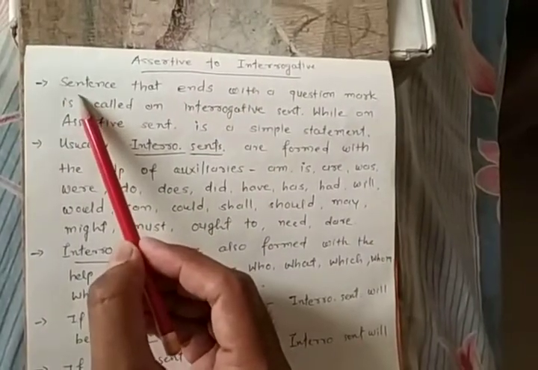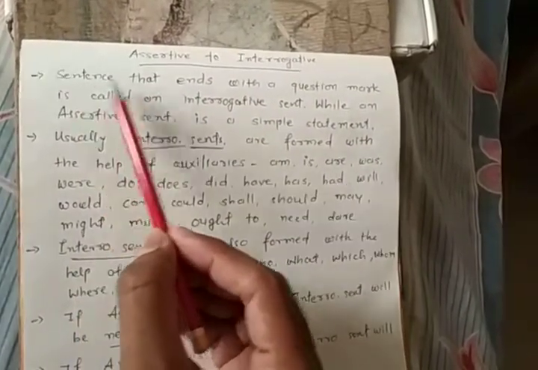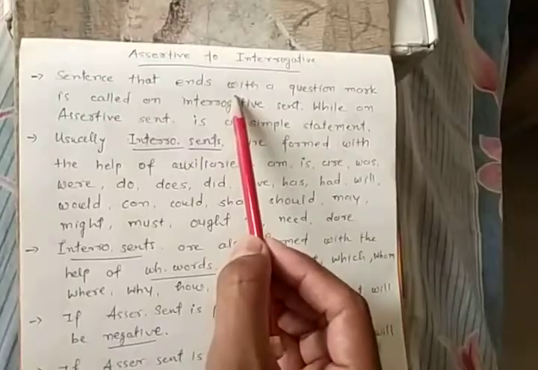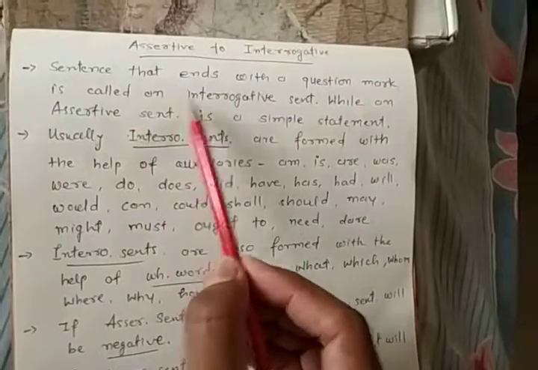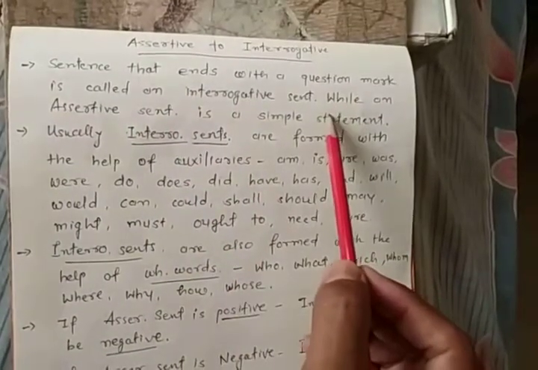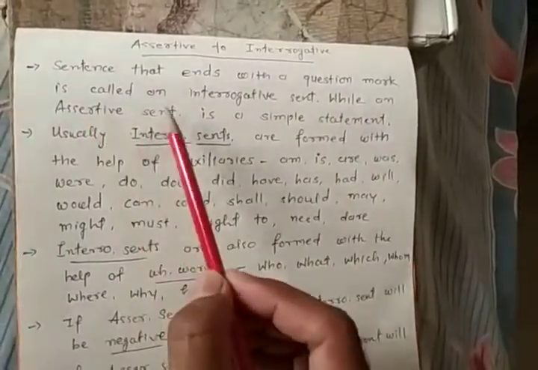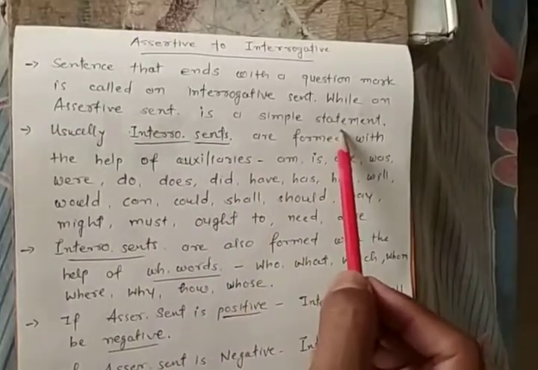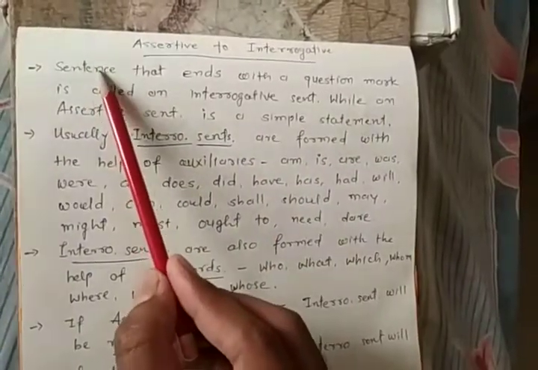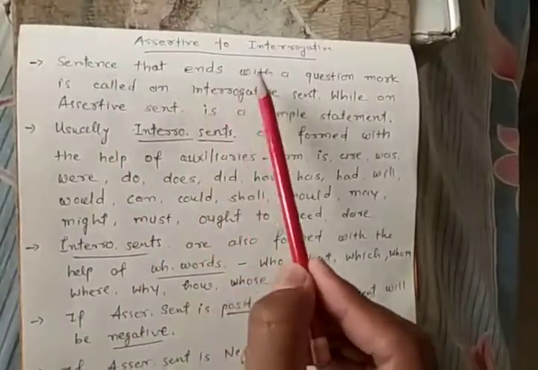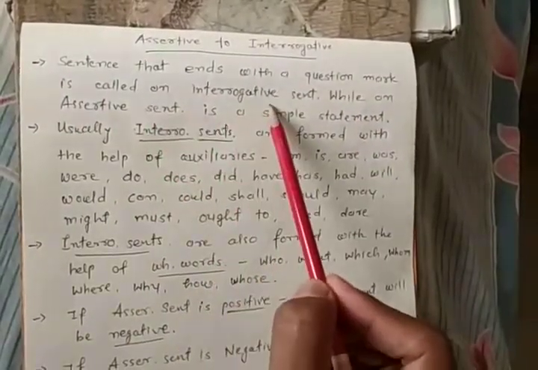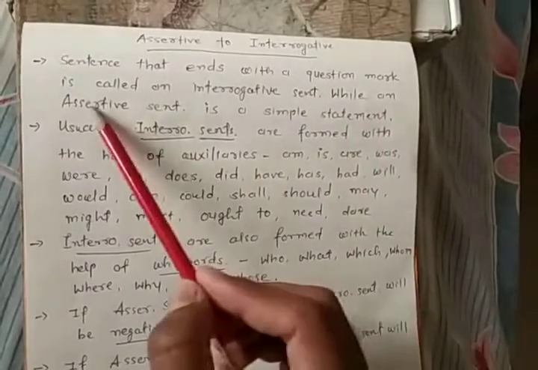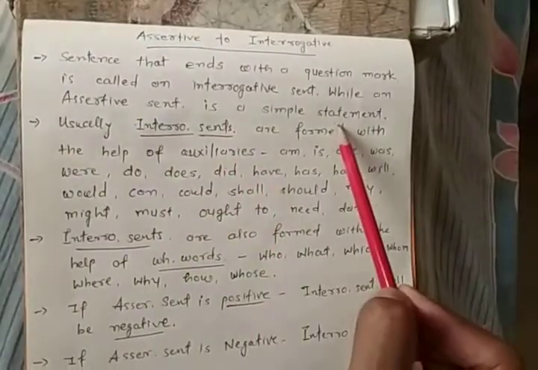A sentence that ends with a question mark is called an interrogative sentence, while an assertive sentence is a simple statement. Once again, a sentence that ends with a question mark is called an interrogative sentence, while an assertive sentence is a simple statement.